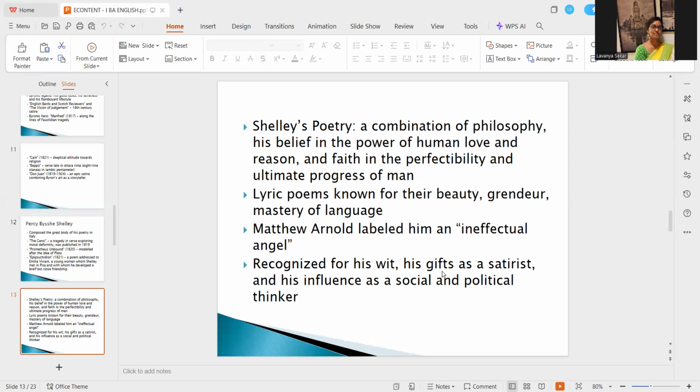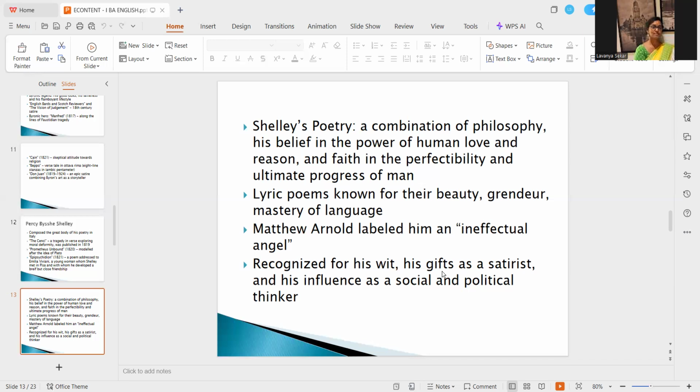So his poems were known for beauty, grandeur, and mastery of language. Matthew Arnold labeled him an ineffectual angel, right? This can be interpreted in multiple ways. Though Shelley has written much for the progress of mankind, it was not recognized during this time, right? He was literally shouting, talking about how a man could be much more in Prometheus Unbound. But it was quite a sort of revolution, and that was recognized much later.